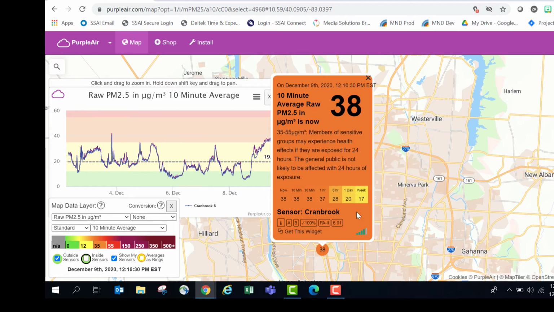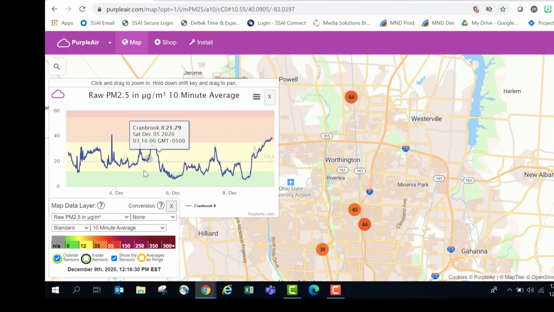It gives me information. It tells me some other values. It tells me the name of the sensor. And if you notice, there's a channel A and a channel B. And those two channels, I'm going to close this here, those two channels are both graphed on the graph. And you can see a few days' worth of data. And if you see that those channels are agreeing very much with each other, that is a good thing, and that means that your instrument is functioning properly. So that's how you can get information.